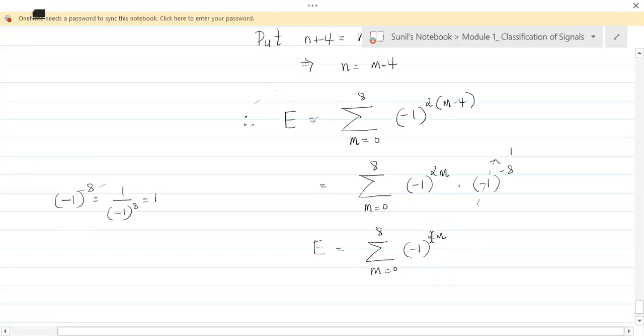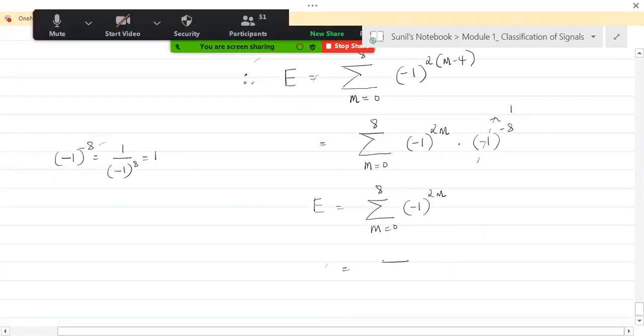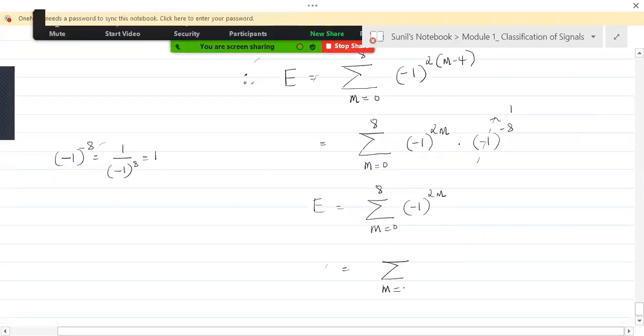So minus 1 to the power even power would be plus 1. So this would reduce to the sum over m from 0 to 8 of 1, because minus 1 to the power any even power is 1.